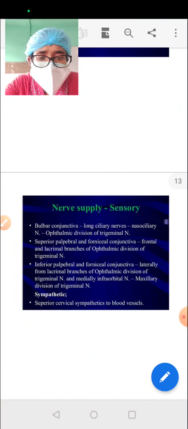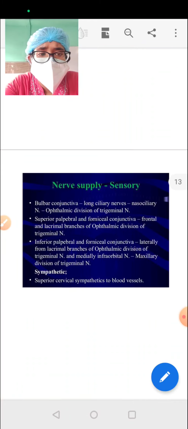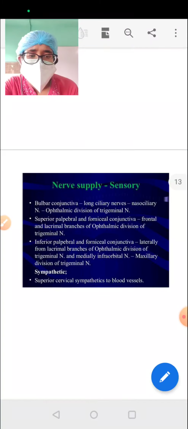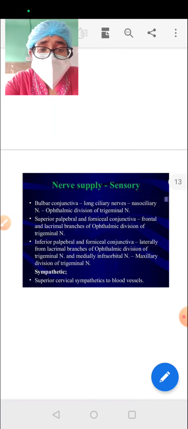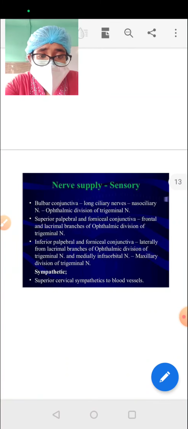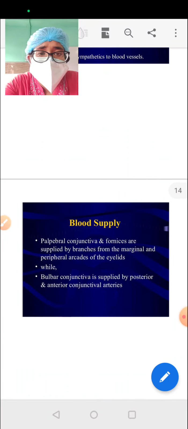Nerve supply. As with the cornea, the nerve supply is from the ophthalmic division of the trigeminal nerve, the nasociliary nerve. Other divisions are also involved, such as the lacrimal nerve, infraorbital, infratrochlear and supratrochlear nerves. Okay. Now, blood supply.